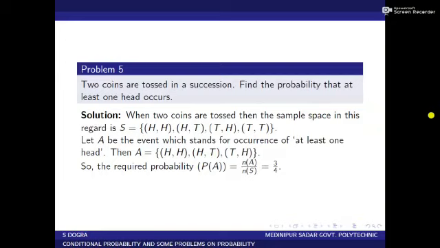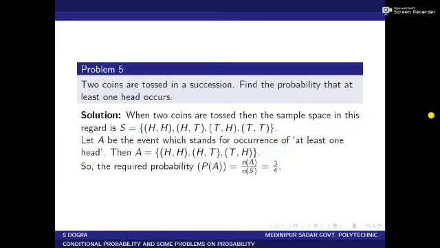Now I come to the next problem. Two coins are tossed in succession. Find the probability that at least one head occurs. When two coins are tossed, the sample space is S equal to head head, head tail, tail head, tail tail. First one is head head, that means head occurs in both the coins. Head tail means head occurs in the first coin and tail occurs in the second coin. Tail head means tail occurs in the first coin and head occurs in the second coin. Tail tail means tail occurs in both the coins.